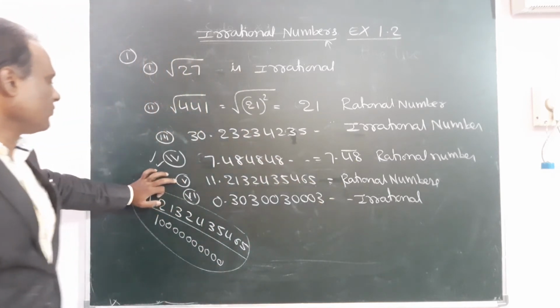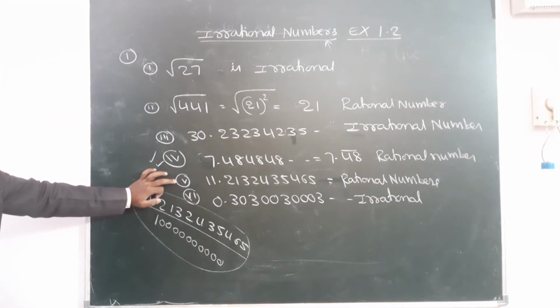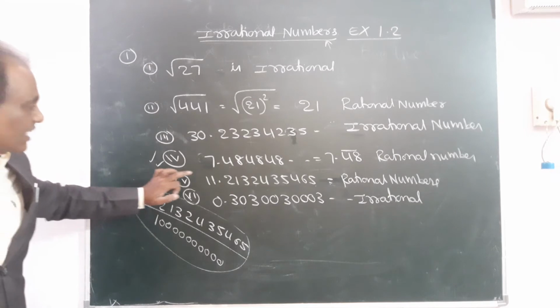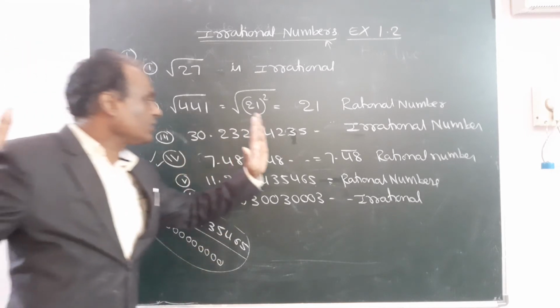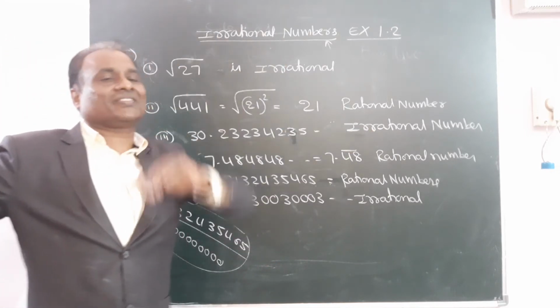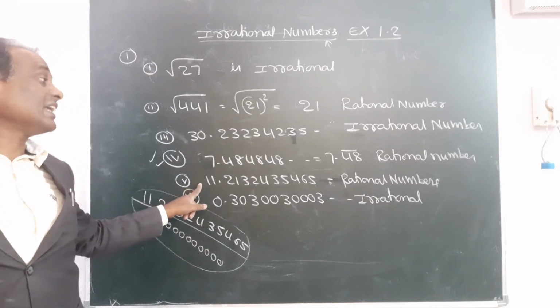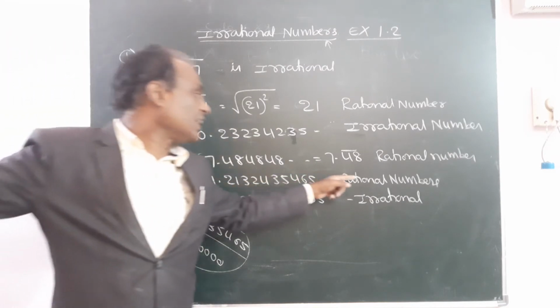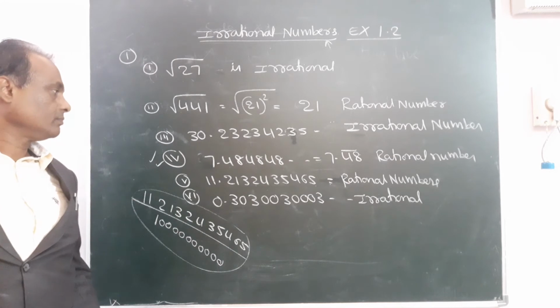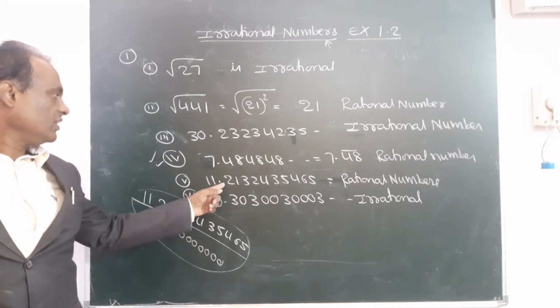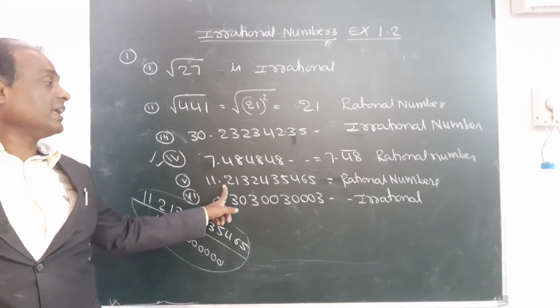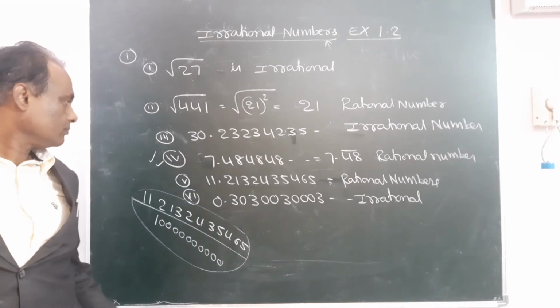Write down this. Fifth one. This is a terminating decimal. Terminating means ended, not continuous. This is a terminating decimal, hence it is a rational number.